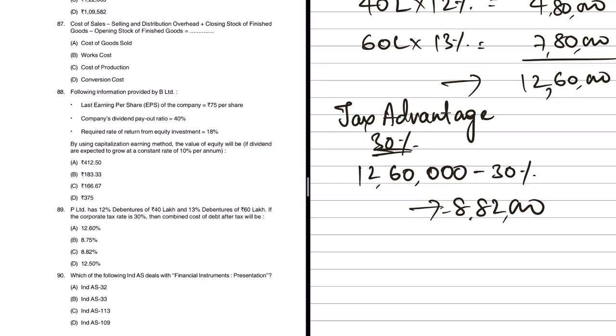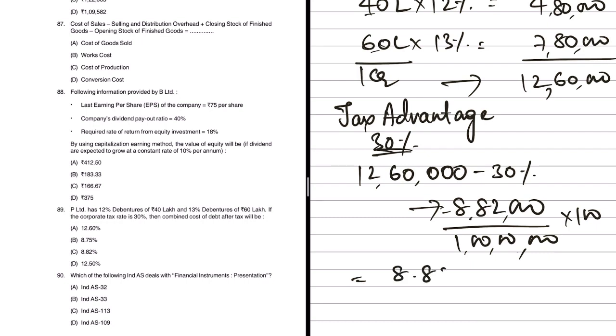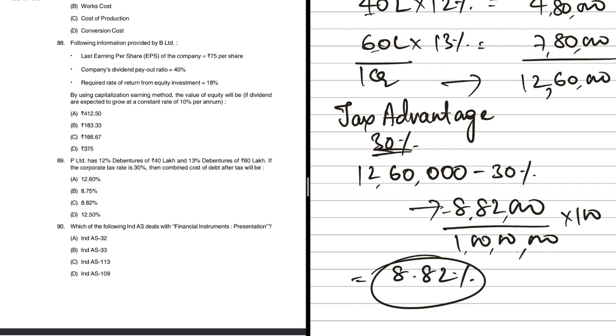So total debt is how much? 40 lakhs plus 60, which will be 1 crore. So 8,82,000 total cost of debt in value divided by total debt in value into 100 will give us the percentage cost of debt, which is nothing but 8.82%. So option C in this case is the right answer. Moving on.